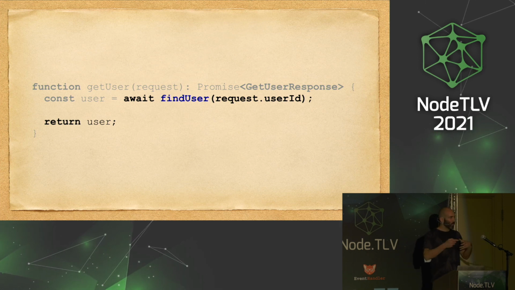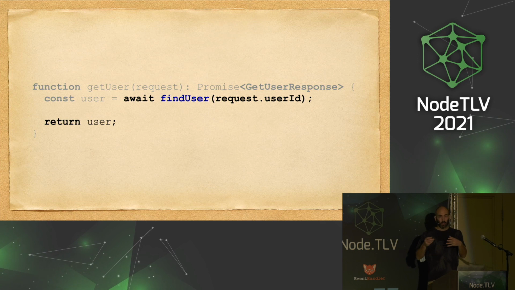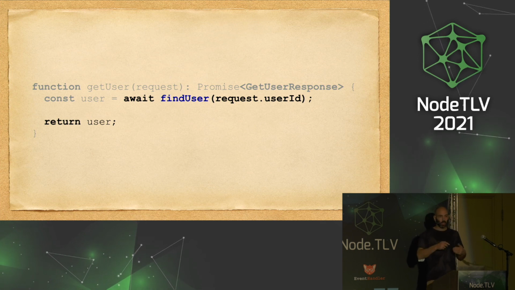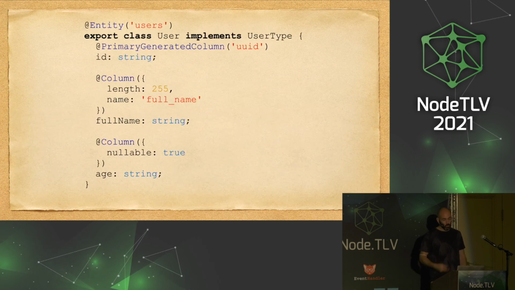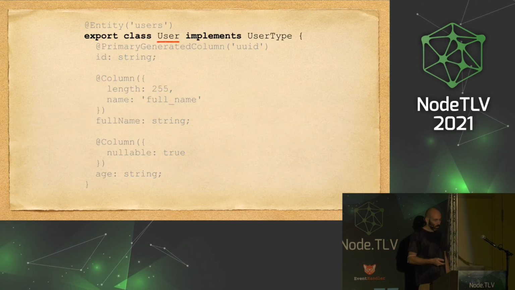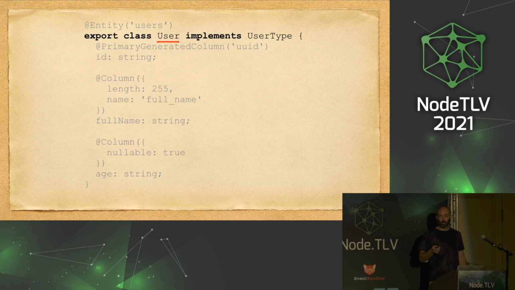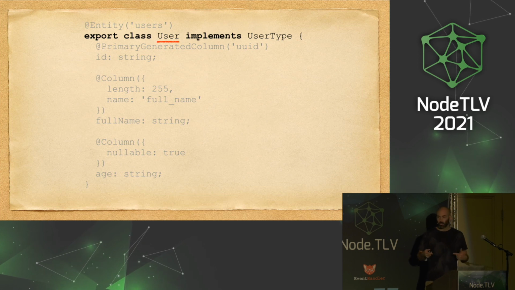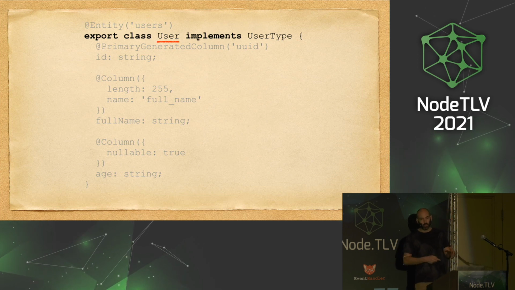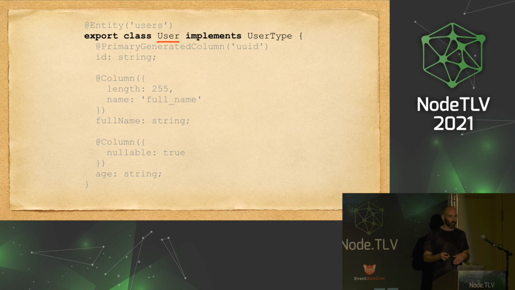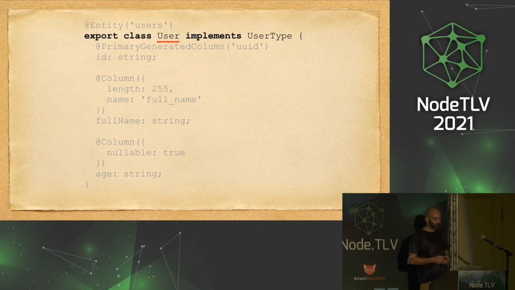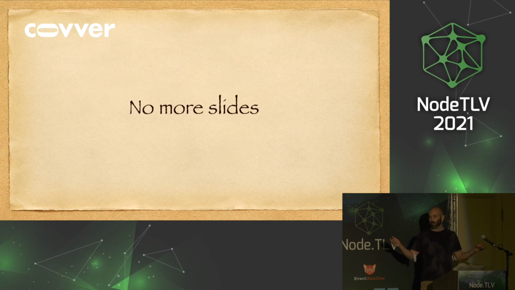We need to have some kind of mapping that says it's the same object, or it's the same object without a few properties. So what we do is that our ORM class implements the type that we generated, which doesn't save us the trouble of redefining the properties, but it protects us from typos, and it protects us for having the same type definitions. And that's it.